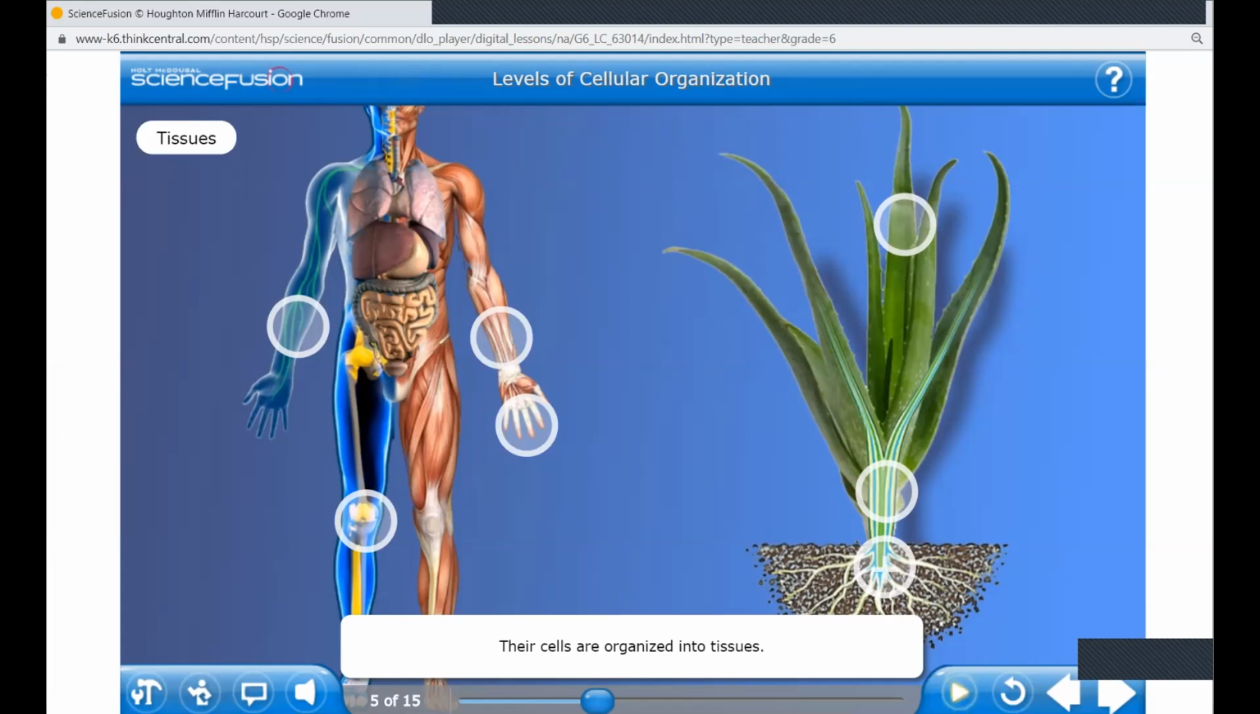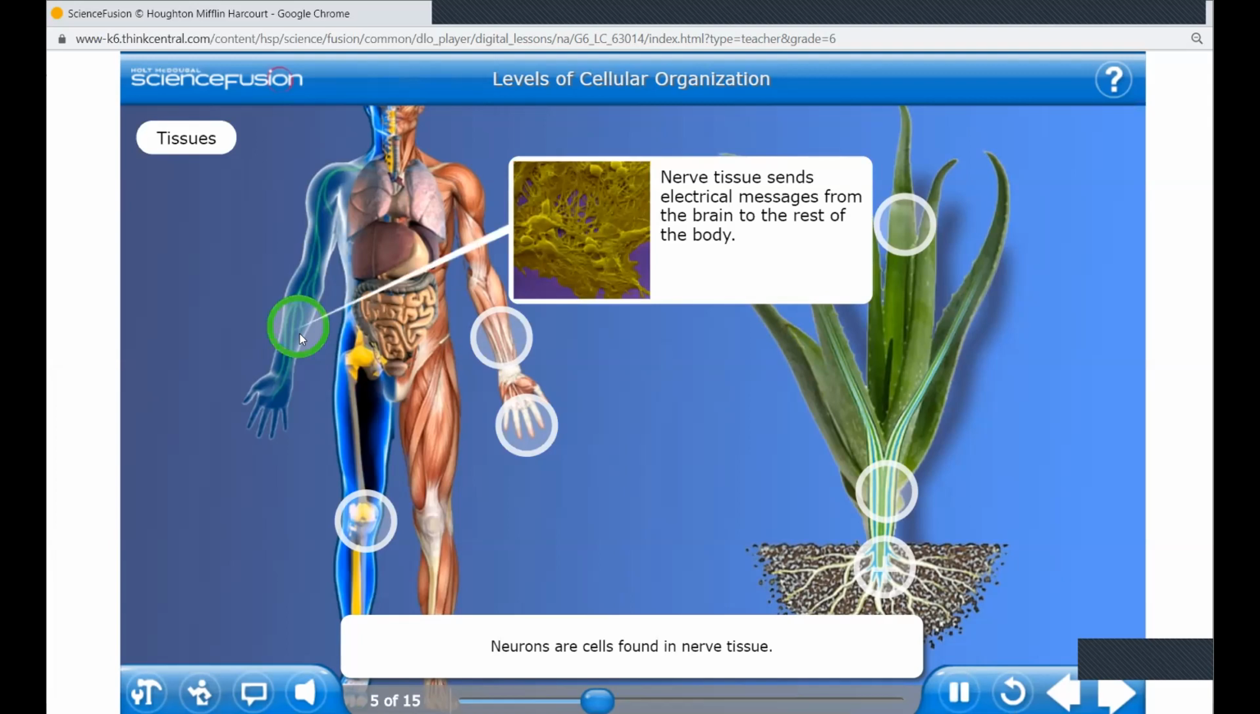Animals have 4 types of tissues. These are nerve tissue, muscle tissue, connective tissue, and protective tissue. Plants have 3 types of tissues: transport tissue, protective tissue, and ground tissue. Click the highlighted areas of the images to learn more about the tissues of animals and plants. Neurons are cells found in nerve tissue.